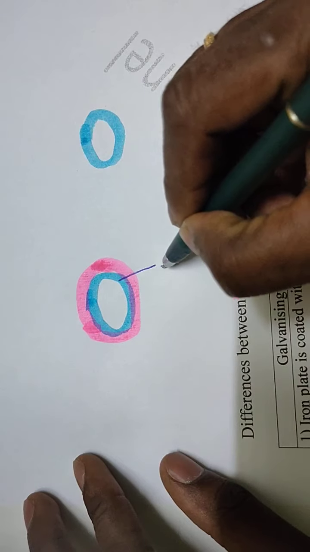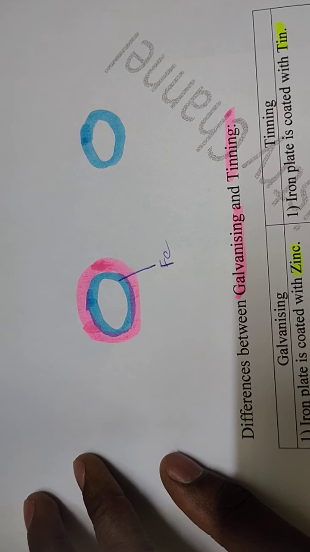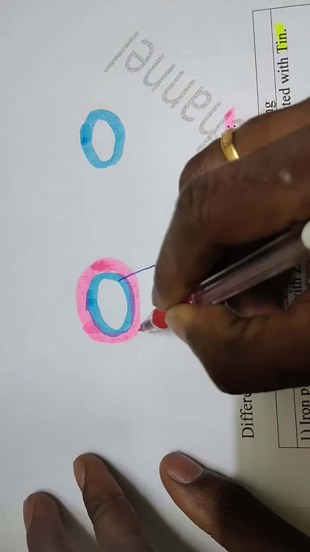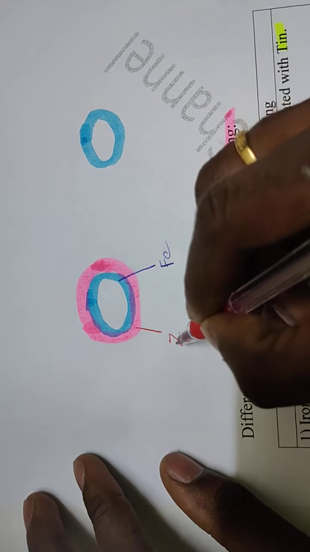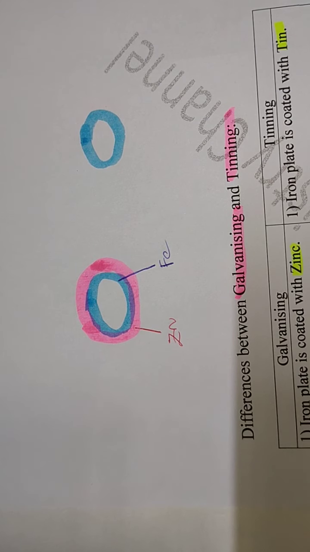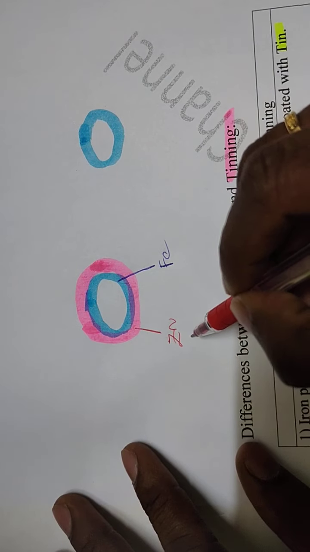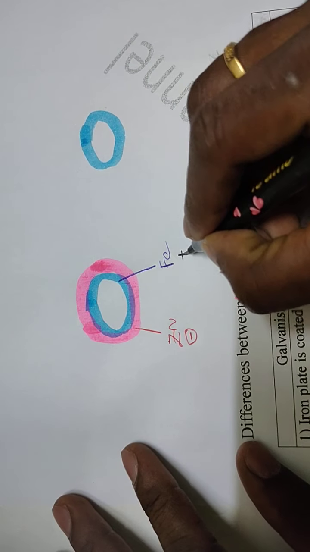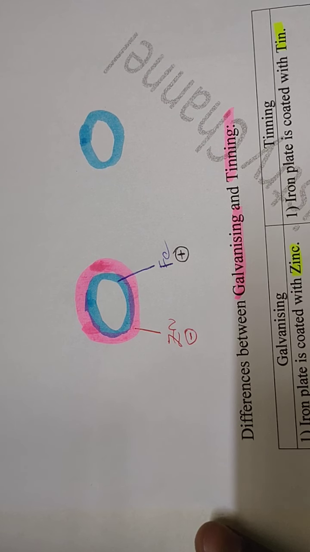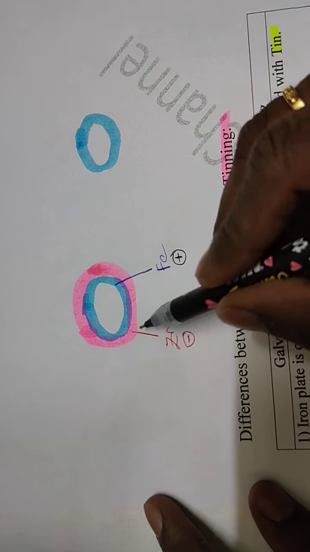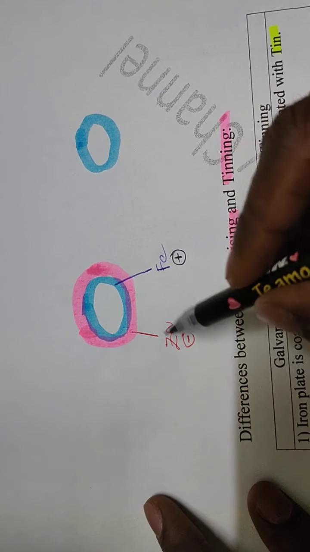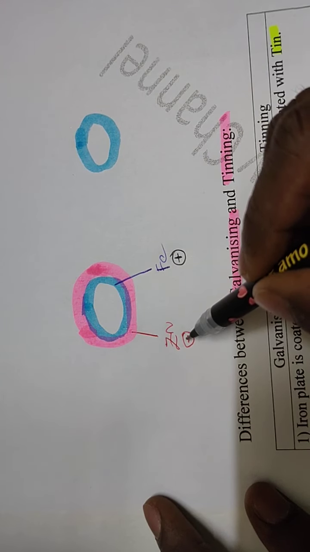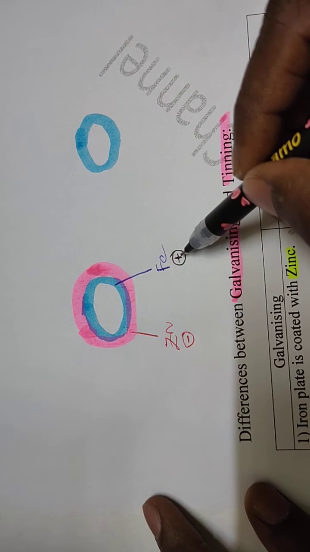See students, it is iron, and this surface is coated with zinc. Then what happens? Here zinc acts as anode and iron acts as cathode in galvanization. Because zinc is the sacrificial anode and the most active metal, zinc acts as anode and iron acts as cathode.